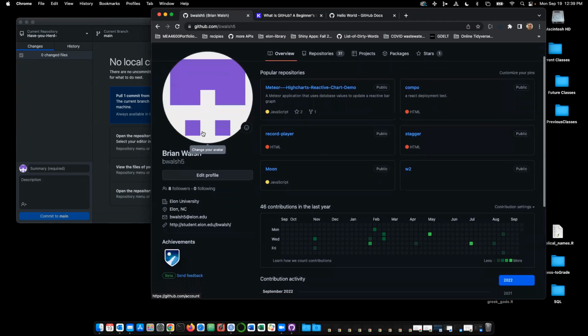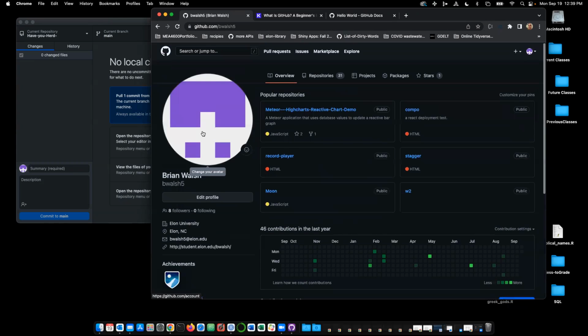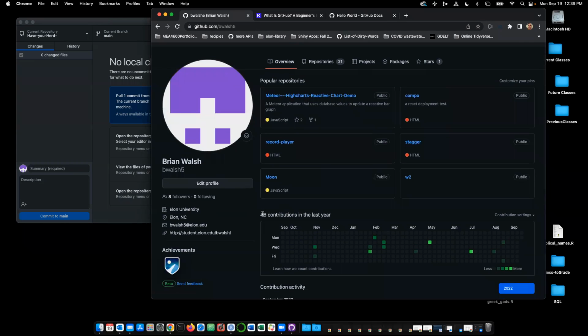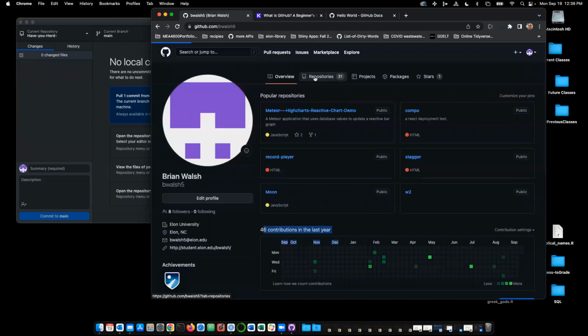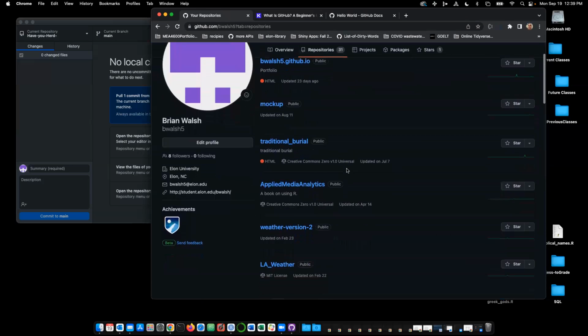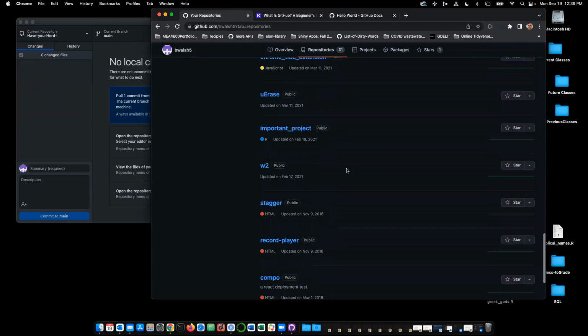And when you go to somebody's profile, I guess, it's going to show how much you contribute. And that's what this is kind of like a graph of. So you can see I was a lot more active in February, March, and July. And if we click on repositories, this is where we'll see all this stuff. So I've got a whole bunch of projects on here.